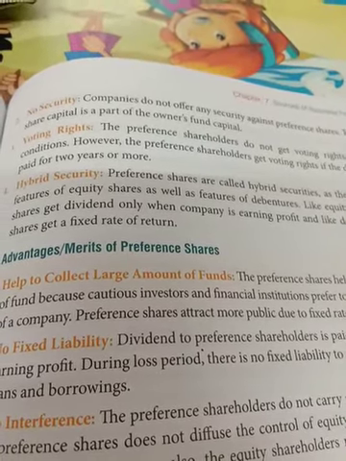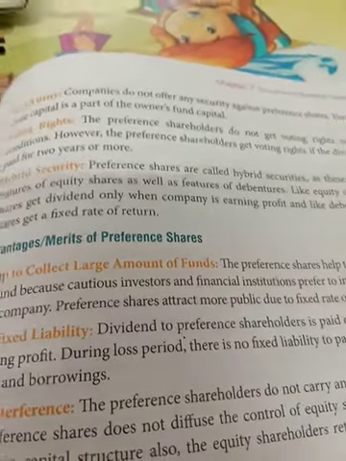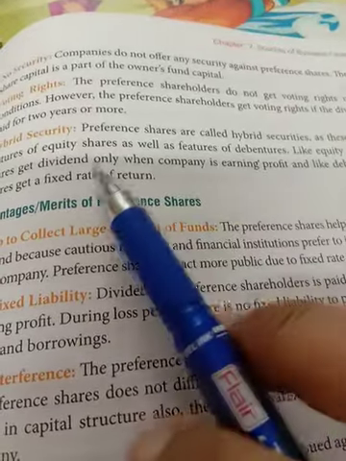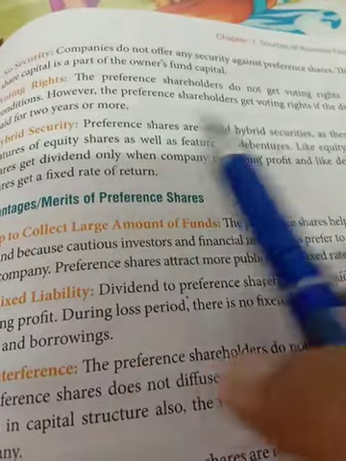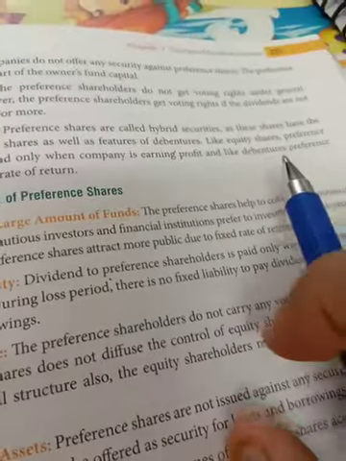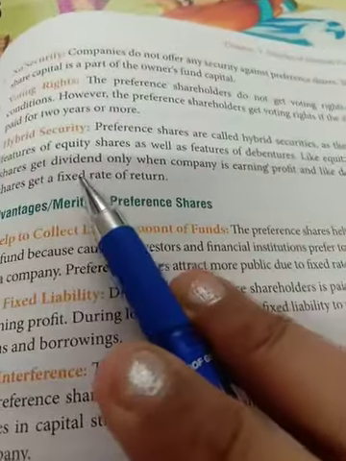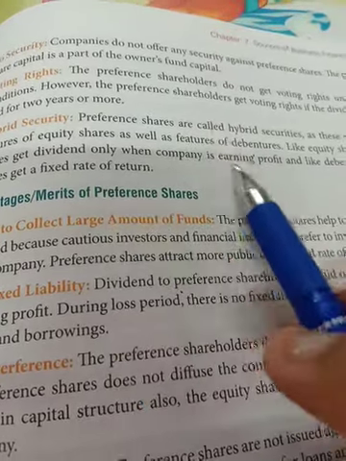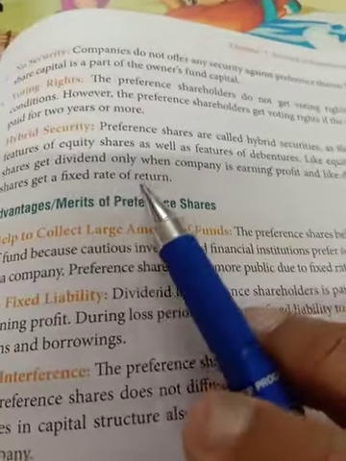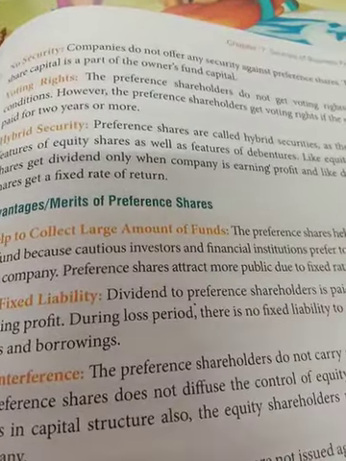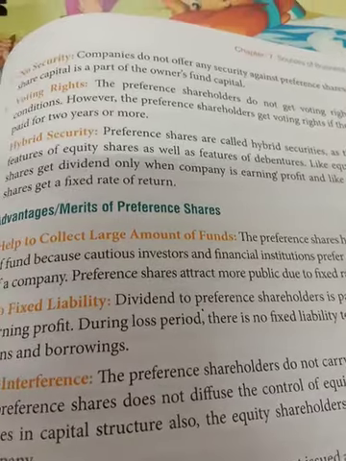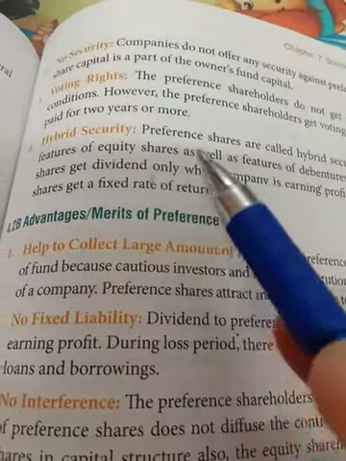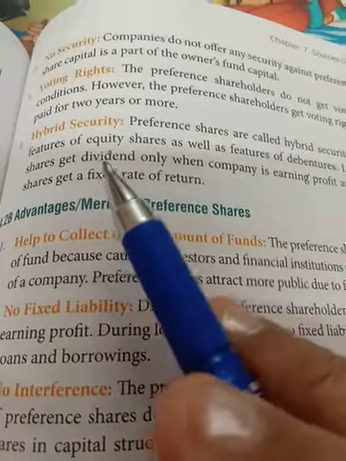Hybrid security: preference shares are hybrid security. Why is it hybrid security? Because these shares have the features of equity share as well as the debenture. Debenture is a borrowed fund, equity share is the owners fund. So they have the features of both. They get dividend only when the company is earning profit, like equity, but preference share is getting a fixed rate of return as debenture, and they can even participate in the leftover as equity shares participate. In this way the preference share has features of both the equity shares and debenture. That is why it is known as hybrid security.